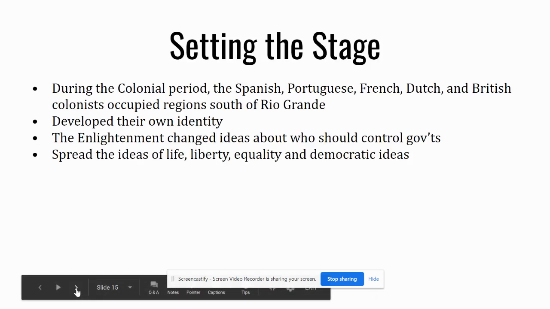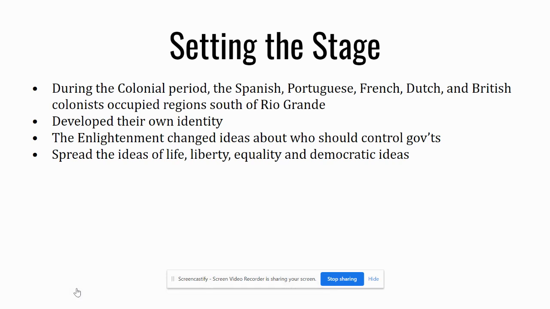Setting the stage. During the colonial period, Spanish, Portuguese, French, Dutch, and British colonists occupied regions south of the Rio Grande. During this time, they developed their own identity. And with the wave of the Enlightenment, it really changed the ideas about how a government should be run. It also spread the ideas of life, liberty, equality, and other democratic ideals.